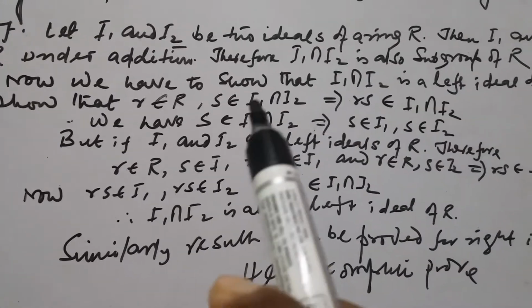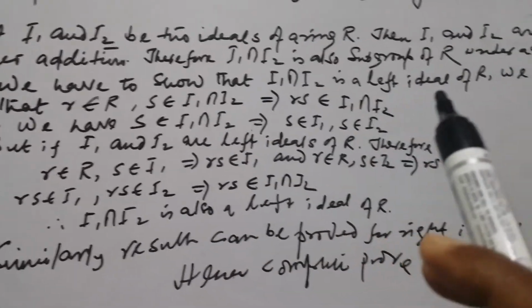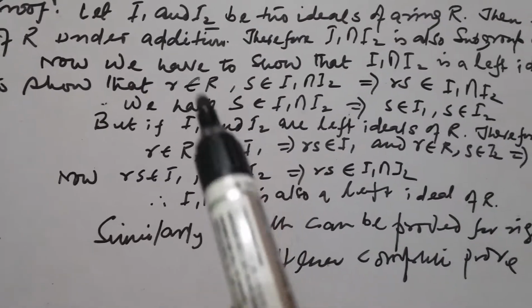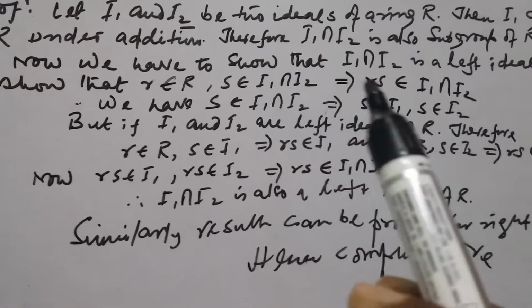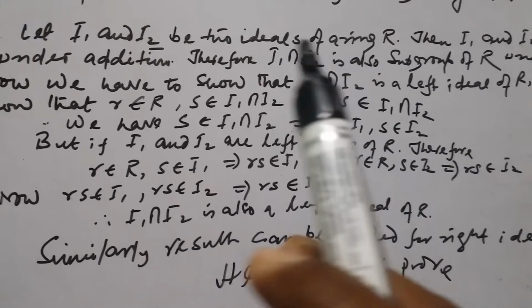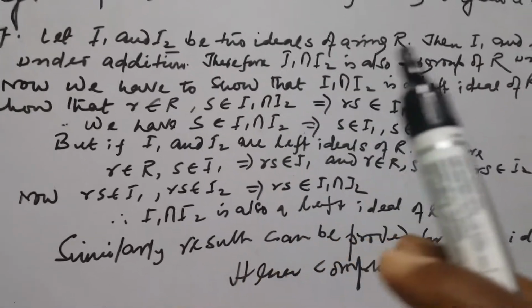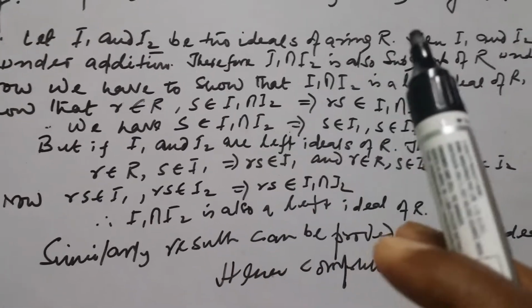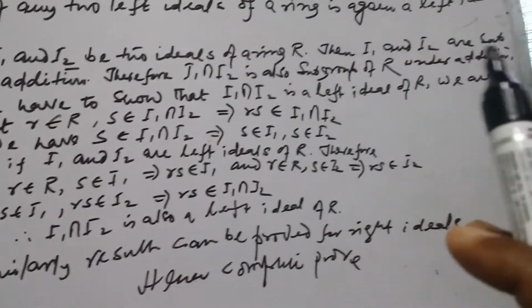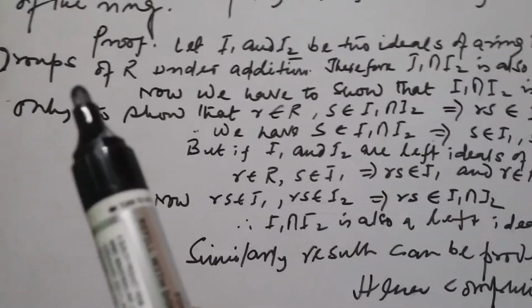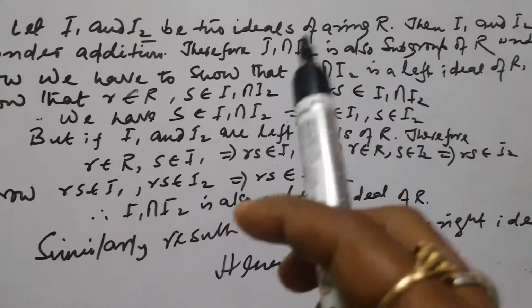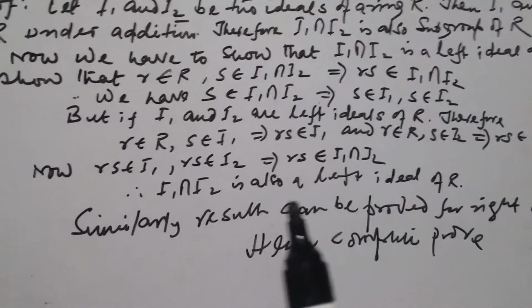Now we have to show that I1 intersection I2 is a left ideal of R.